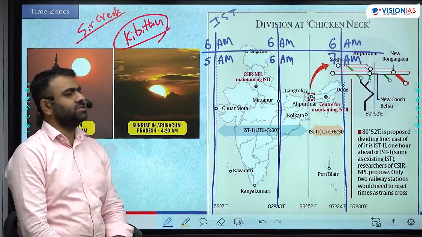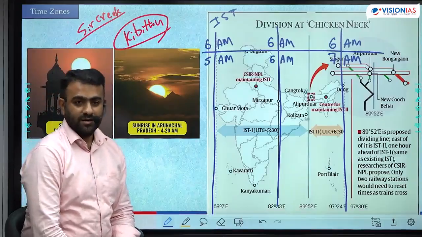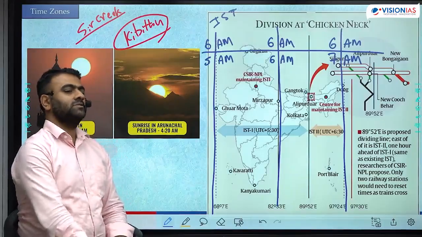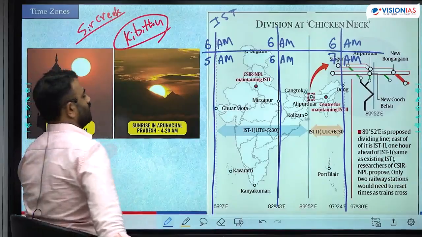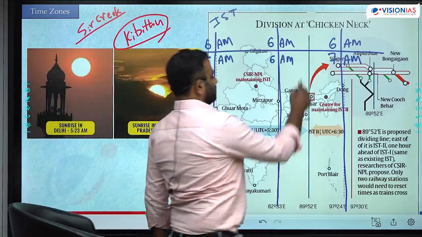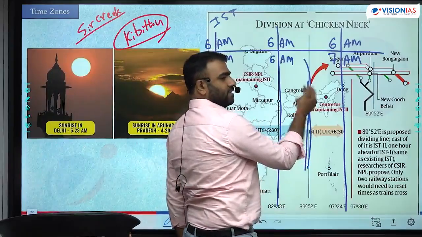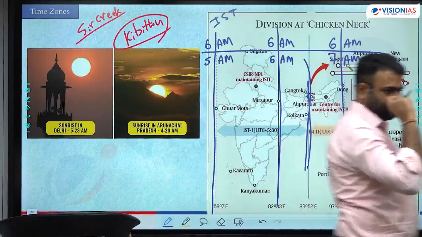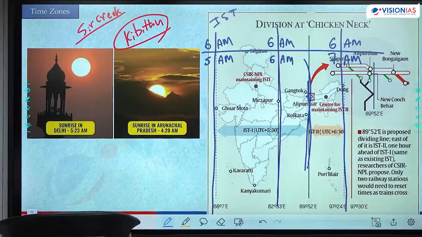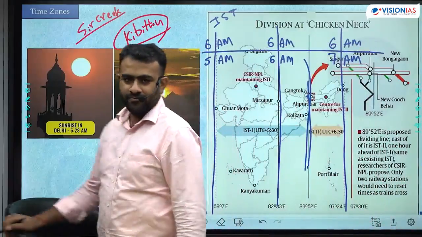It creates issue in Northeast. In Northeast, the sun rises early, sun sets early. On daily basis, there is a loss of sun time. It's a loss. Therefore, there is a demand. Let's create a second time zone at this entry point. सिलीगुड़ी कॉरिडोर होके असम एंटर करते हैं, सेकंड टाइम जोन शुरू कर लेते हैं. This is a recommendation. Okay, so not just by the local people, even the government committee has recommended. NPL, National Physical Laboratory, has recommended this because this is a practical problem over there.